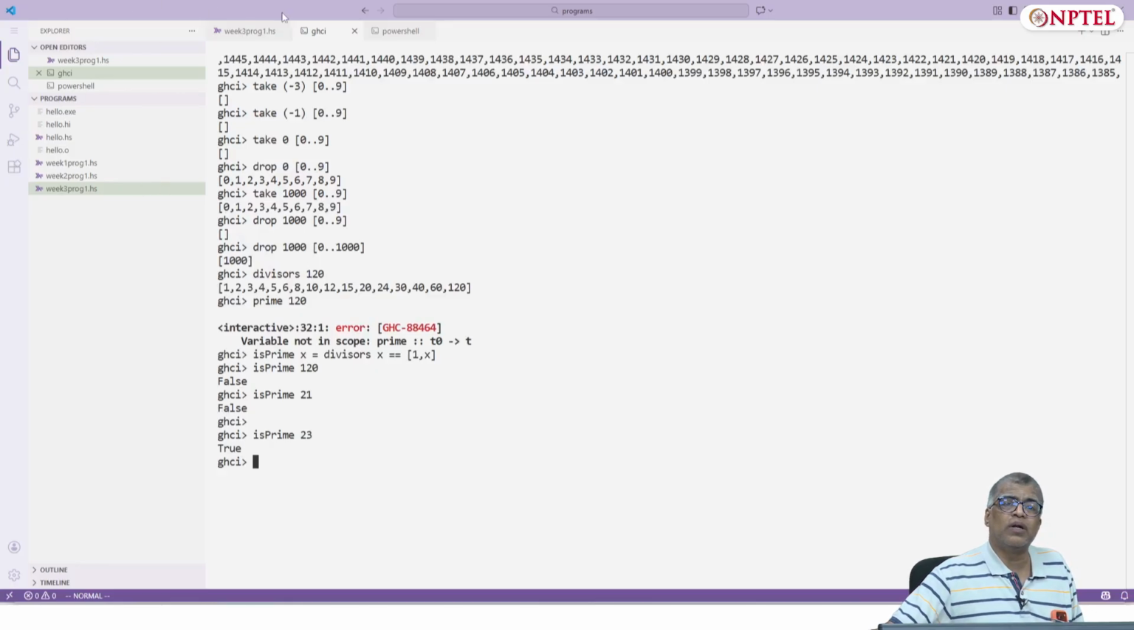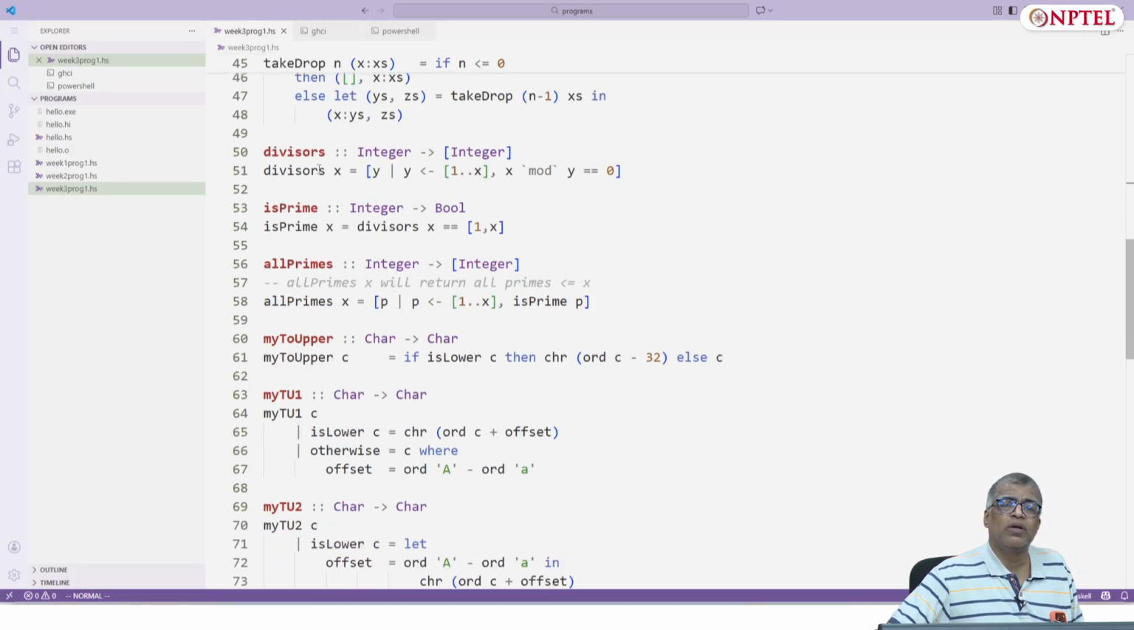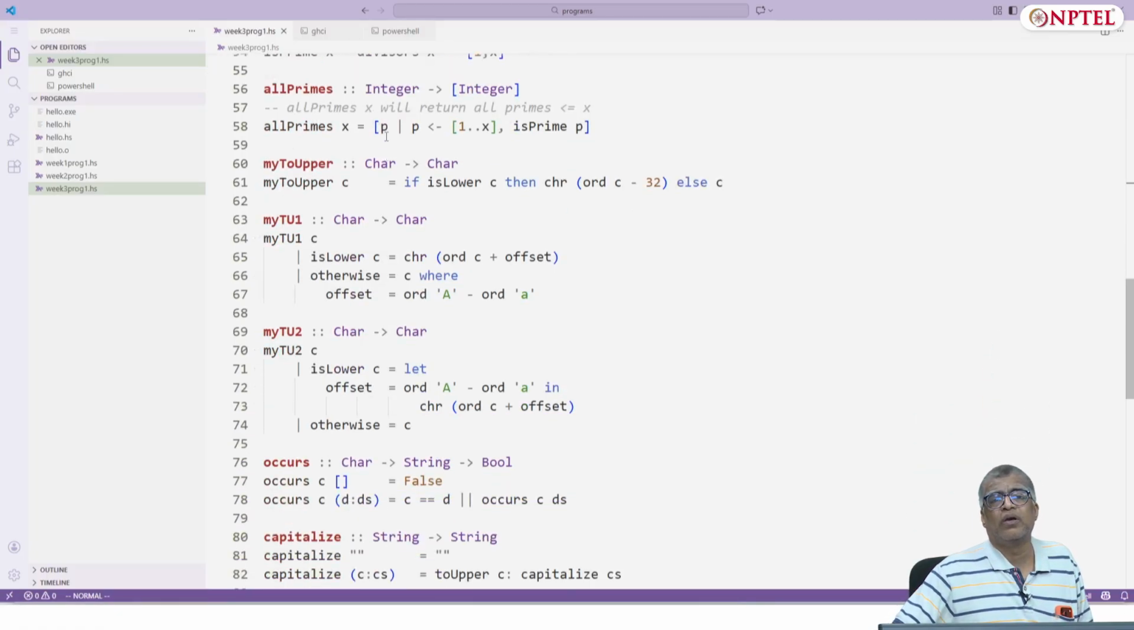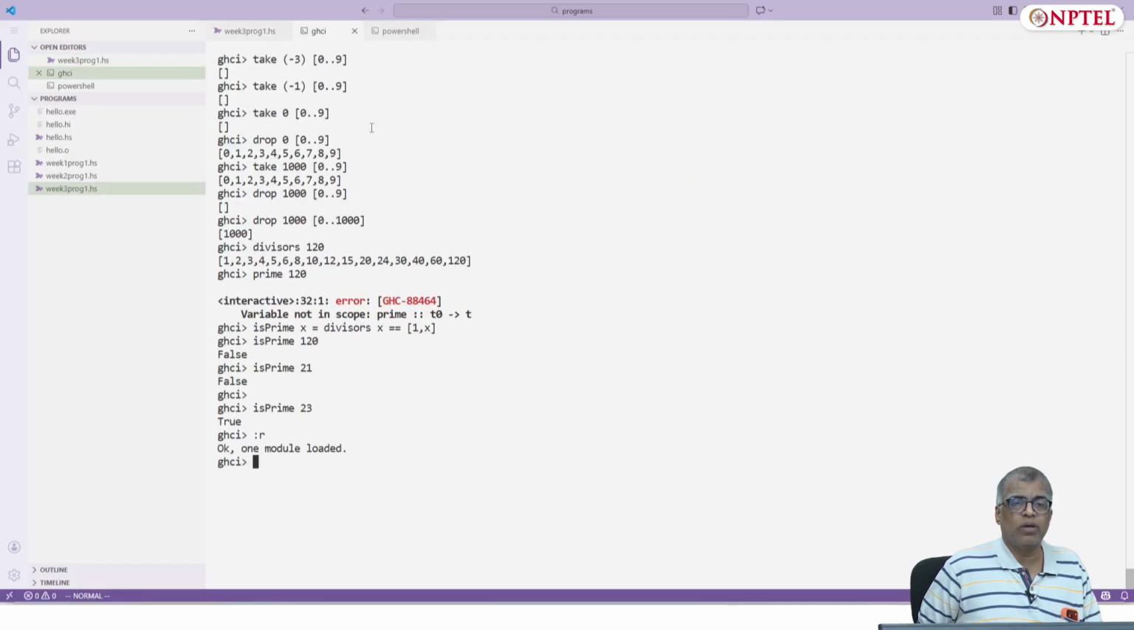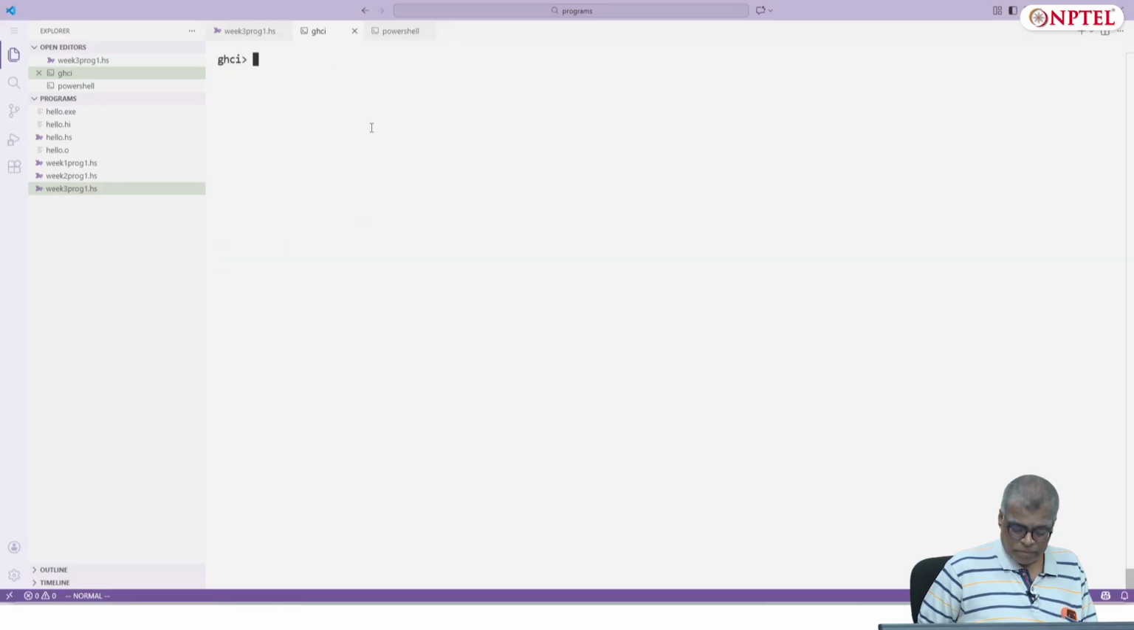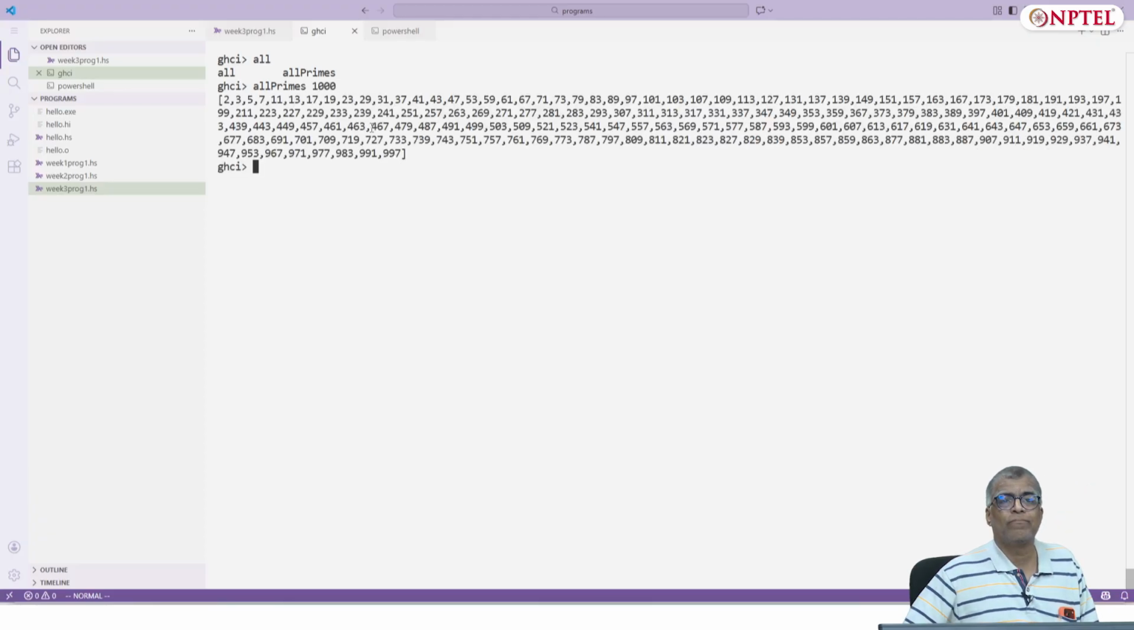Okay. In fact, let me go back and install this definition in the file. So now I have a definition, isPrime, and then allPrimes less than or equal to x is p for p drawn from 1 to x, and then you check whether p is a prime or not. Only then you output it. So let me reload, and I can ask allPrimes less than or equal to 1000, let's say, right? So this is the list of all primes that are less than or equal to 1000: 2, 3, 5, 7, 11, 13, 17, and so on.